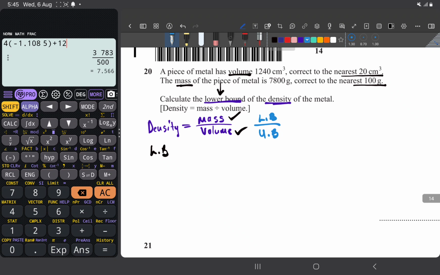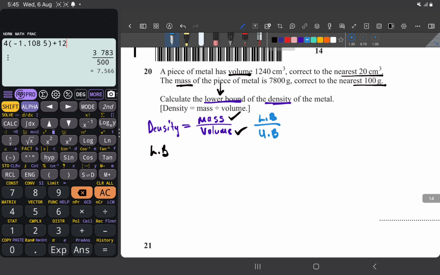I want to get my answer as lower bound. So I have to make mass small and I have to make volume large. That way I can find the lower bound. In other words, we are going to get the lower bound of mass. Can we get it? Easy, yes we can, because we know what it was measured to the nearest.